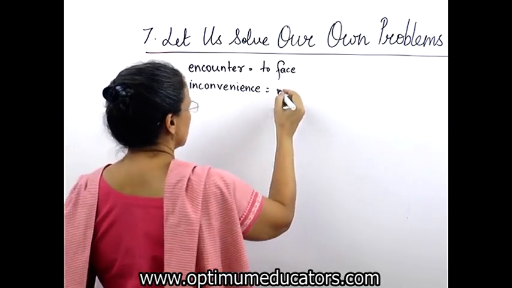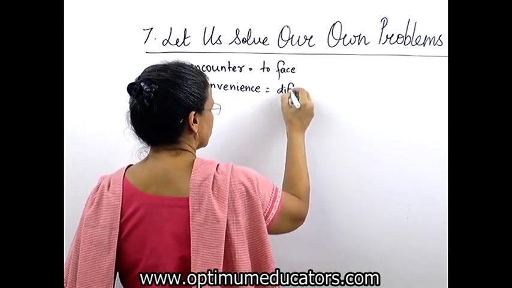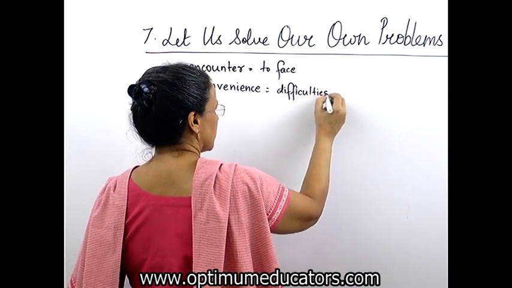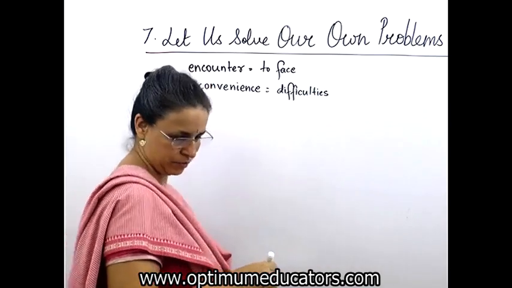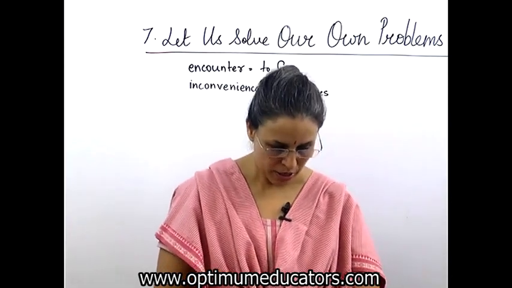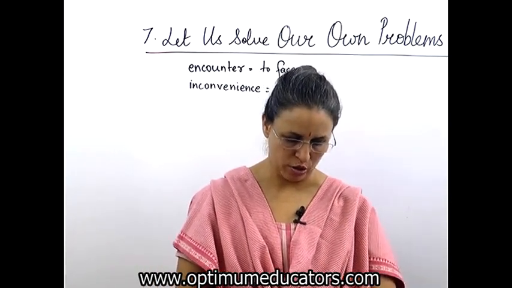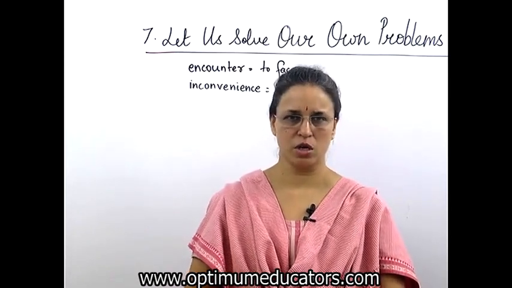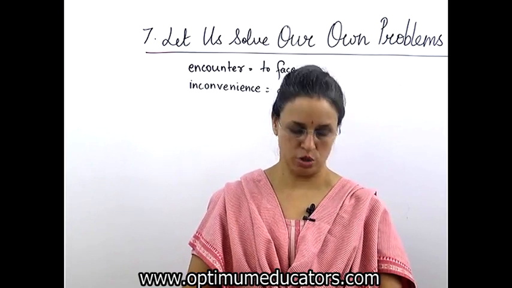That means difficulties. That means असुविधा. Okay, so we have to face many inconveniences. Sometimes our life is thrown into disorder. That means total arrangement that we have made, everything goes haywire, udhvast ho jata hai.